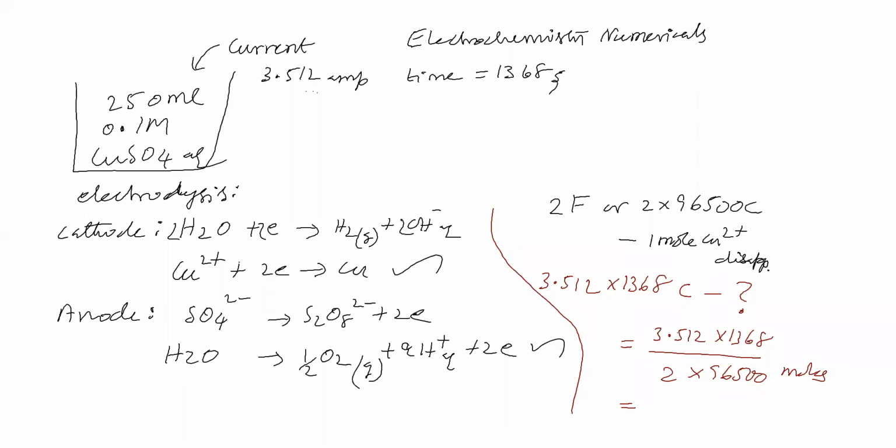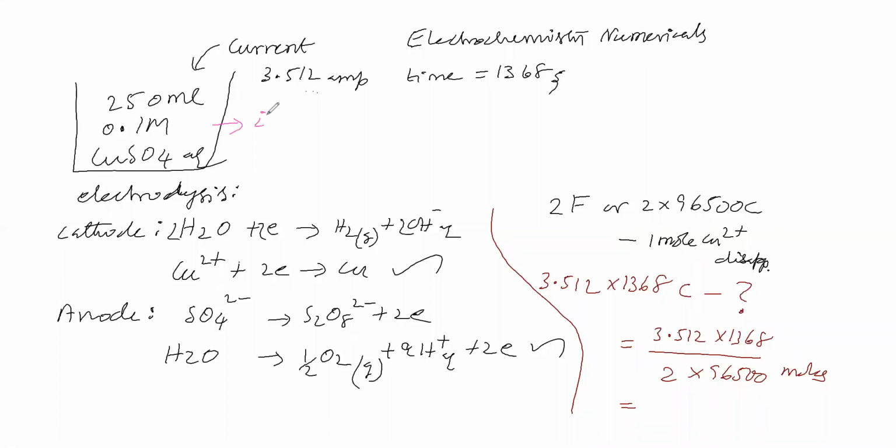So initially how much copper sulfate we are taking? 250 ml, 0.1 molar. How much current we are passing? 3.512 ampere for 1368 second. Due to that copper ions are getting disappeared. So how much copper ions are remaining, that we will see. Now here we will see initially how much we have taken.